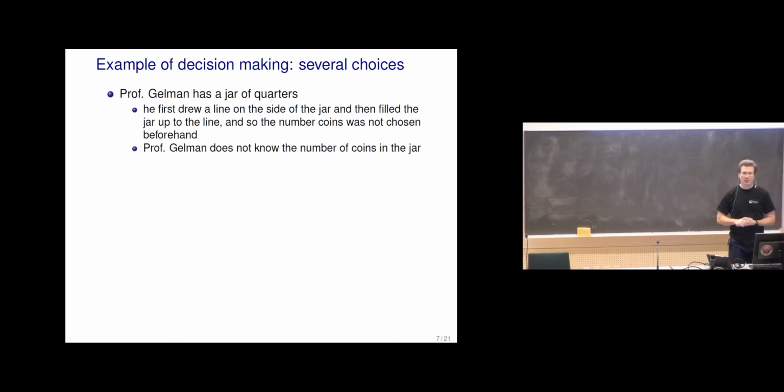So, the example with several choices. Andrew Gelman used to have this in one of his books, and he did it at least a couple of times in a class. He had a glass jar, and he had collected with help from his son a lot of quarters.